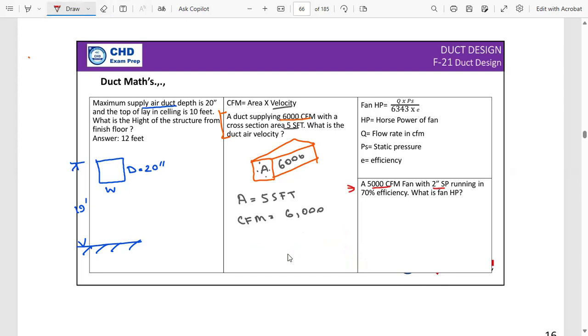As we know, there are velocity pressure and static pressure. Total pressure is equal to static pressure plus the velocity pressure. So the static pressure is 2-inch, and efficiency is 70%. What is the horsepower of the fan? Okay, this is quite simple and straightforward.